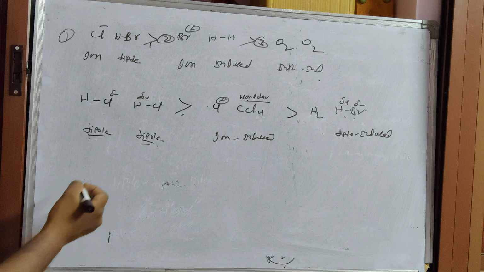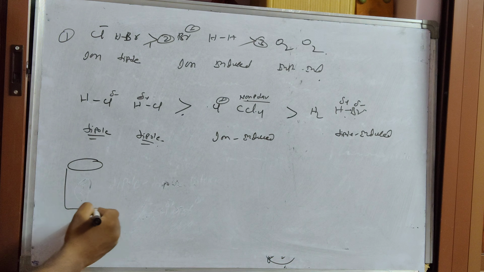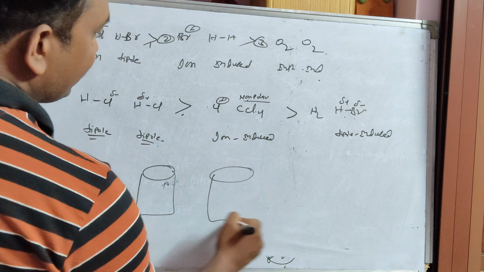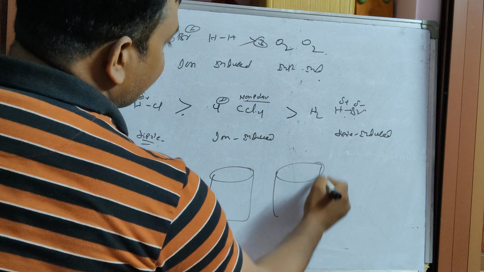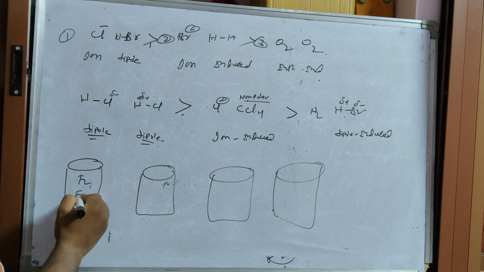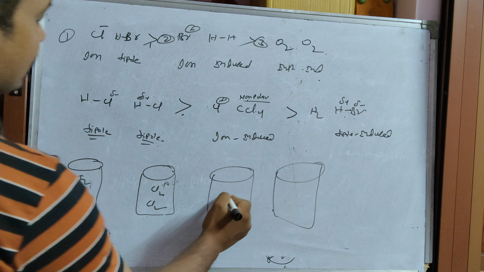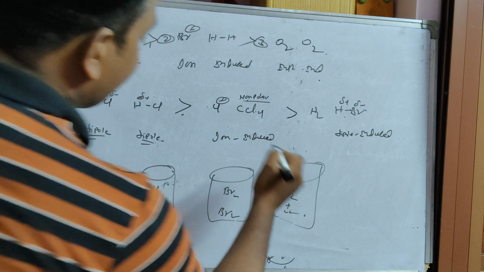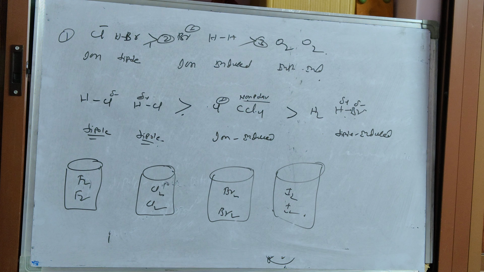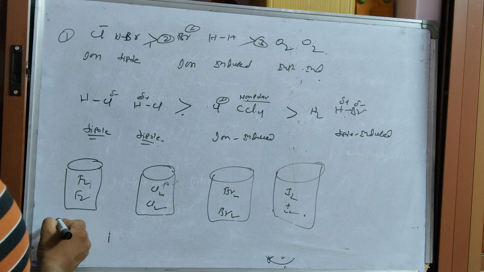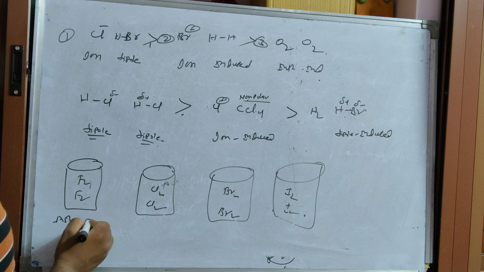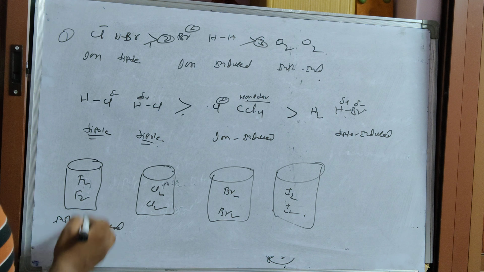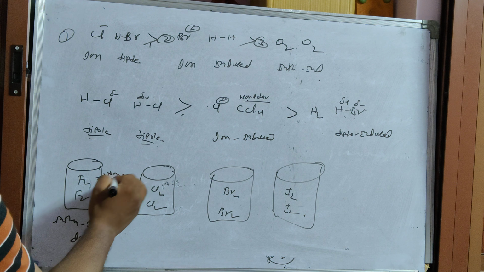Next, if you take vessels, you take here fluorine, here chlorine, here bromine, and iodine. Two molecules of the same kind you have to take. This is what? Instantaneous induced dipole. If you take two non-polar molecules, their electronegativity is the same.